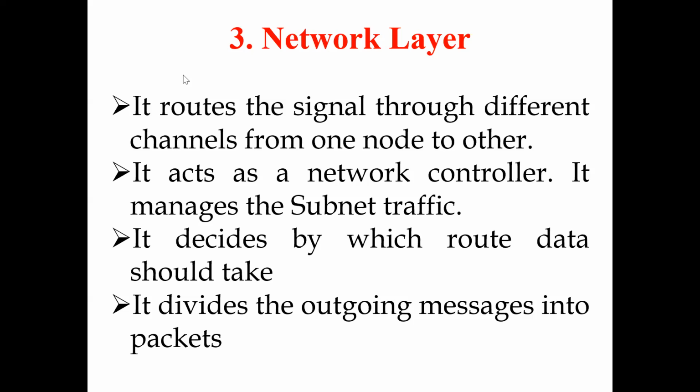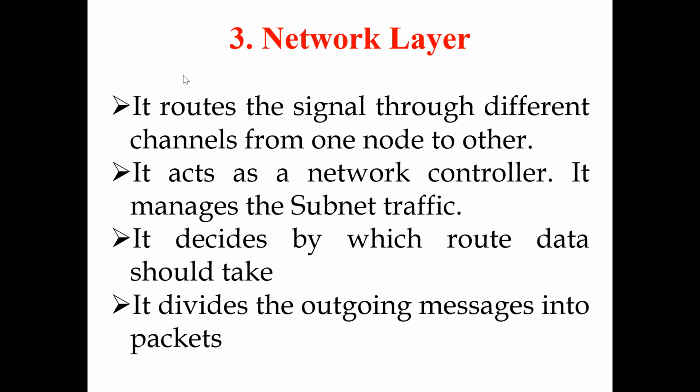So logical addressing is done by the network layer, and the segment is converted into packets and a logical address is added.